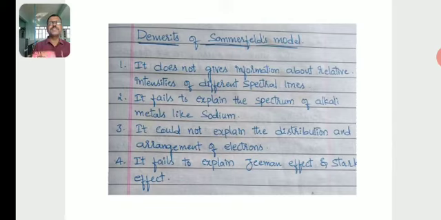Then it fails to explain the Zeeman effect and Stark effect. The splitting up of spectral lines in the presence of a magnetic field is the Zeeman effect. The splitting up of spectral lines in the presence of an electric field is known as the Stark effect. So it fails to explain the Zeeman effect and Stark effect.